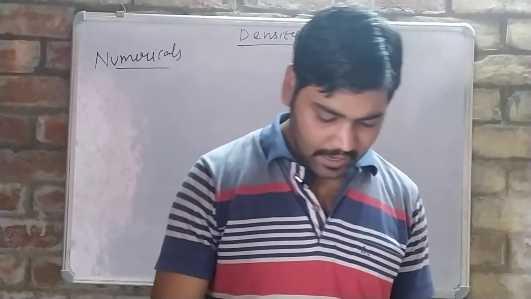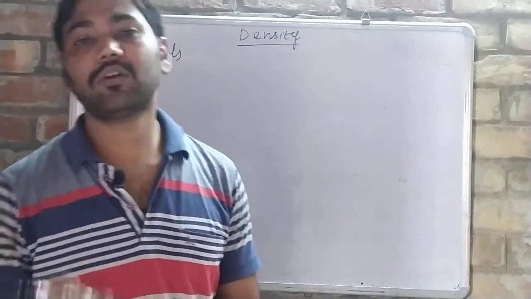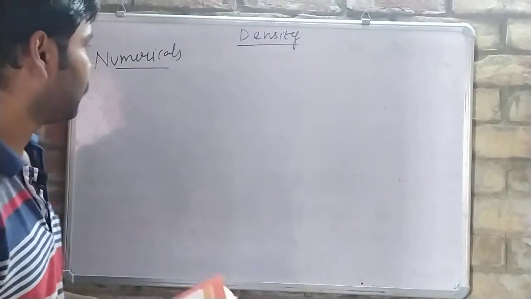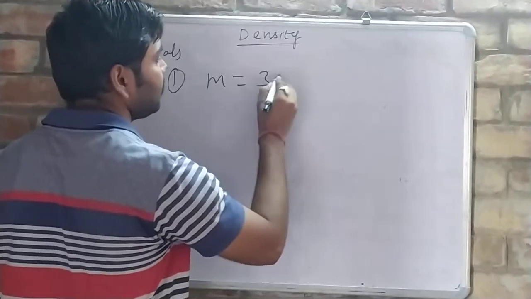See question number 1, given on page number 22. In this question, what is written? An iron bar has mass 390 gram. So first, what is given in the book, we need to write that. Mass is how much? 390 gram.